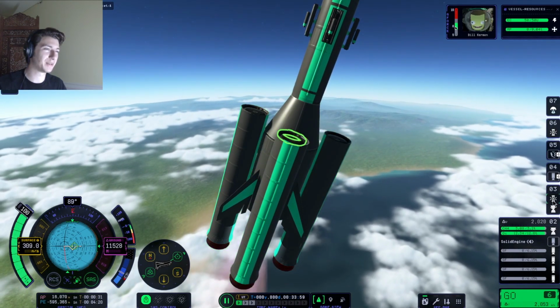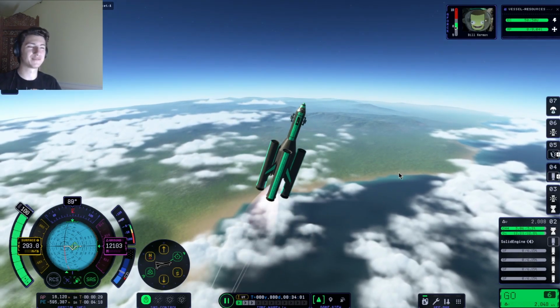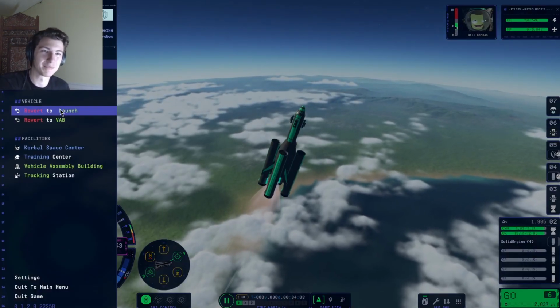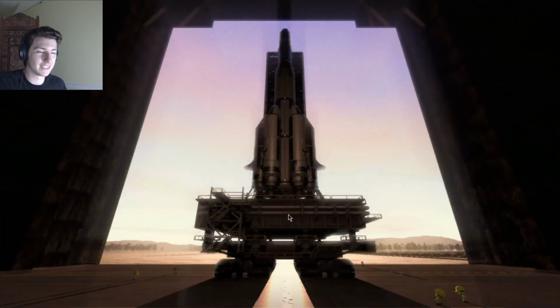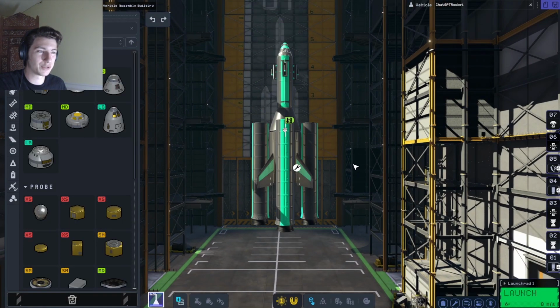Wait a minute. Did the SRBs not have radial decouplers? Guys, this is unacceptable. Man, it really is operator error. I mean, seriously. So I'll add the radial decouplers, and then we should be good to go.